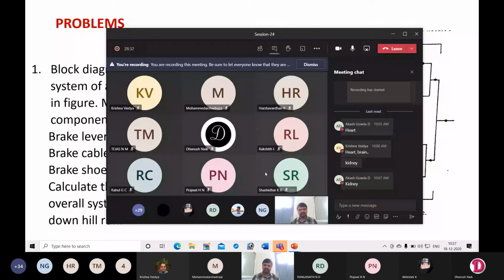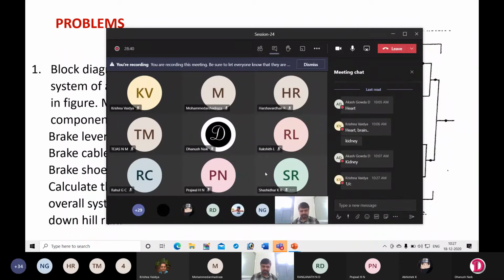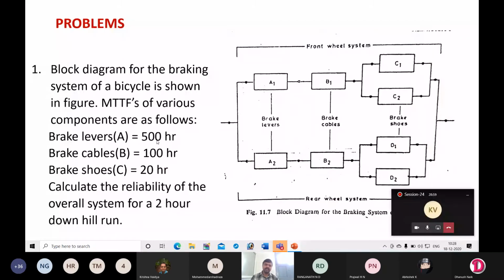That we discussed in the previous class: MTTF is equal to 1 by C. That is the relationship between MTTF and failure rate. So if you know the MTTF, we can find the failure rate using this relation. If MTTF is equal to 1 by C, then C is equal to 1 by MTTF. We know MTTF is 500, so C will be 1 by 500. Then we know t is 2. By using this, we can find out the reliability of the brake lever.